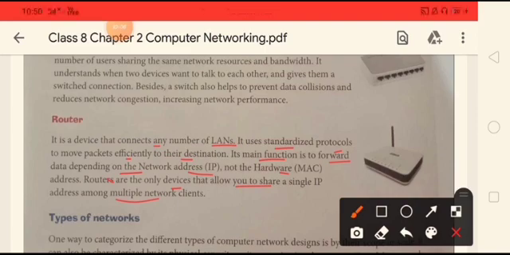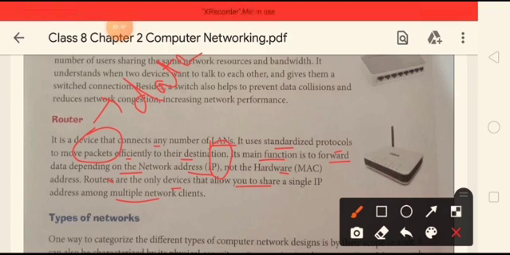Now, what is a router? A router is used to connect any number of LANs. LAN means local area network. So it is used to connect many LANs together, and it uses protocols, which are certain guidelines. So it uses the standardized guidelines to move the packets. Here packets means your data packets. It is used to move data efficiently to their destination, and its main function is to send the data depending on your IP address, the network address.